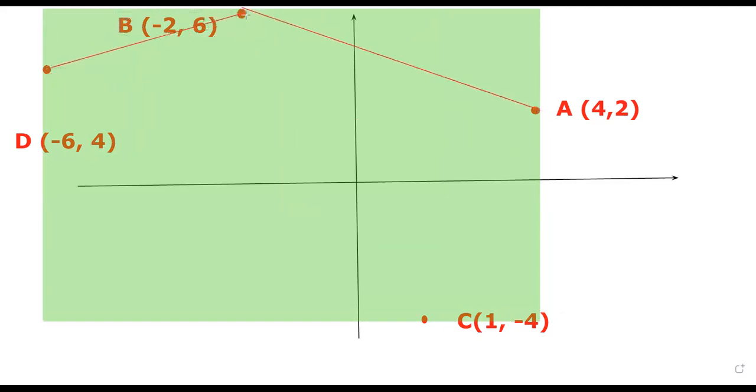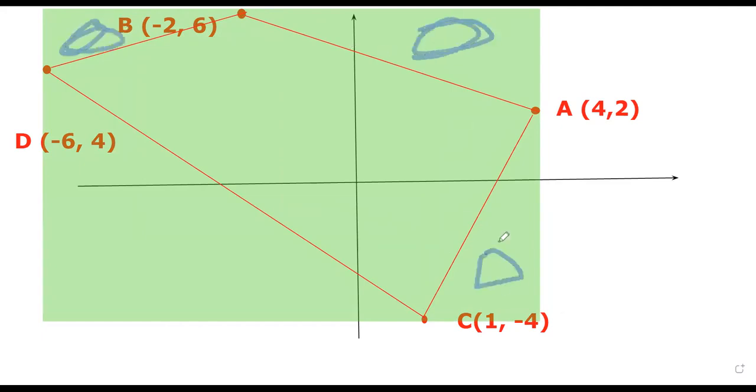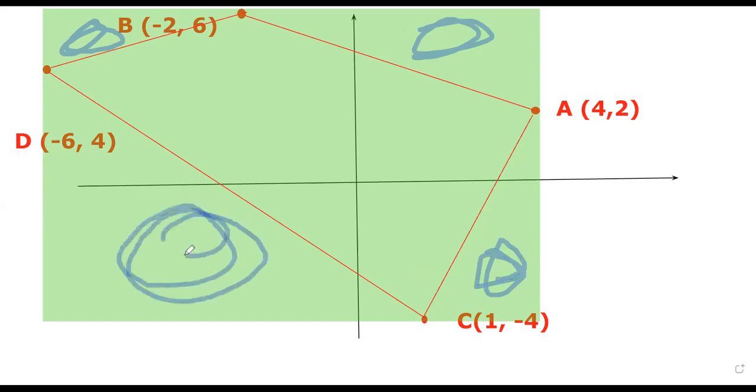So instead of finding the area of the quadrilateral directly, we find the area of the whole rectangle and then subtract the 4 right angle triangles here, here, here, and here. Then we will get our target area. So let's find the area of the whole rectangle first.